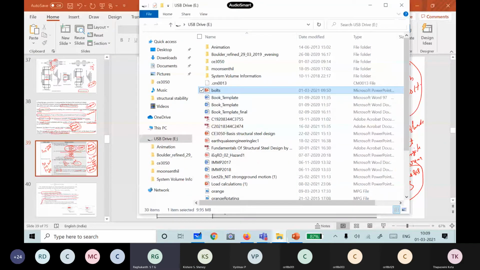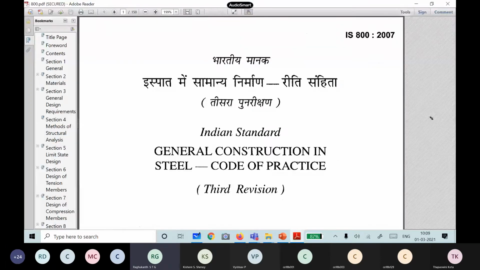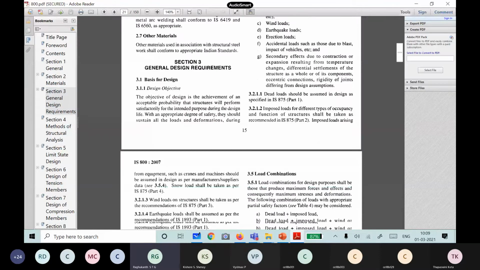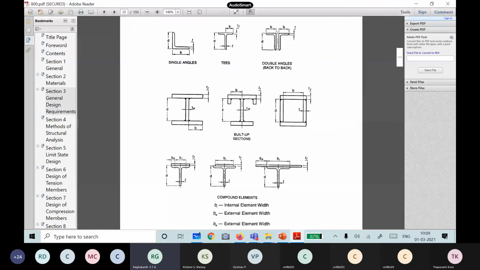Let me try. If you go to IS 800, you are able to see the code, right? Yes, sir. If you see, that table is there, no? Section 3. This table also I showed you.